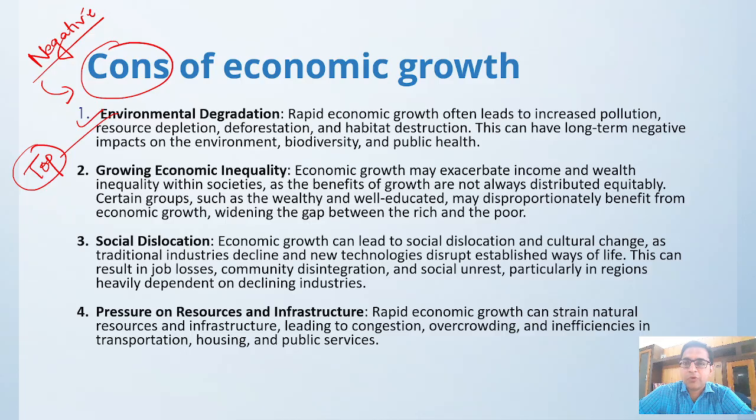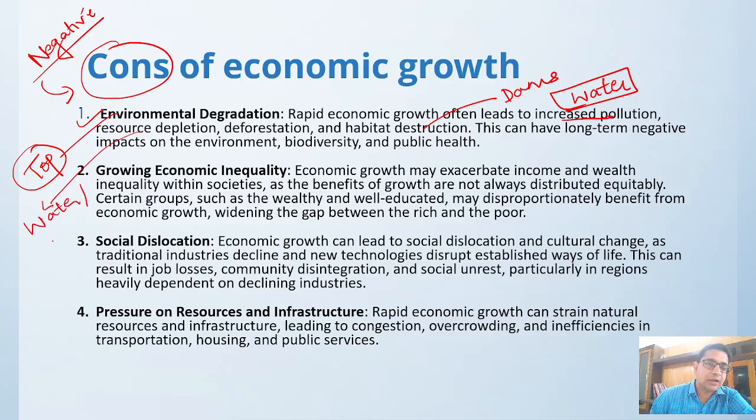Whenever you do economic growth, it leads to environmental degradation, because a lot of pollution will be created: air pollution, water pollution. People will be cutting the trees and forest areas. Resource depletion will happen. We are creating dams, habitat destruction, increased pollution, because you are recklessly taking out the water from the ground. Wherever you go, you will be getting water issues and air issues. And various forest resources and natural resources are getting depleted, right? Deforestation is one of the consequences of that, correct?